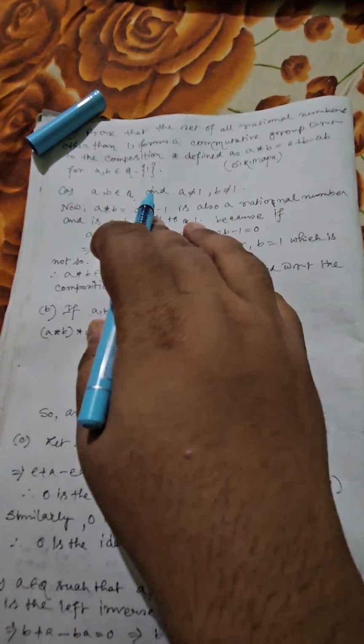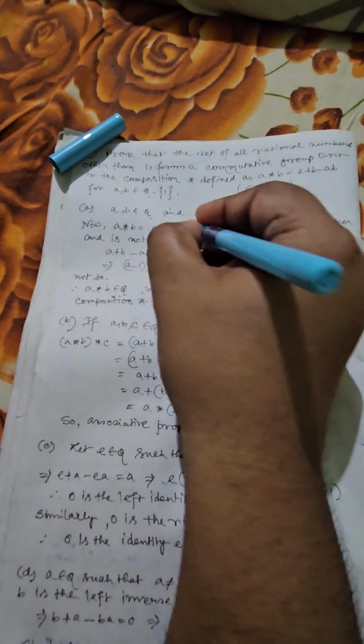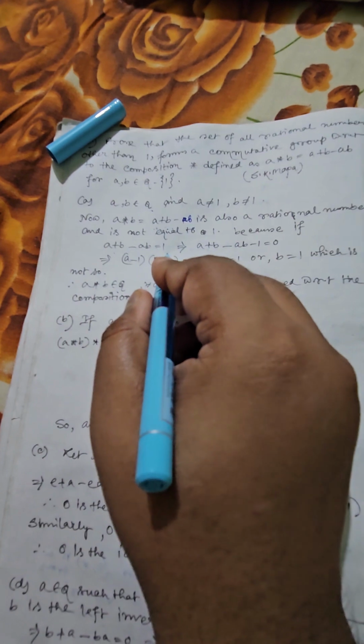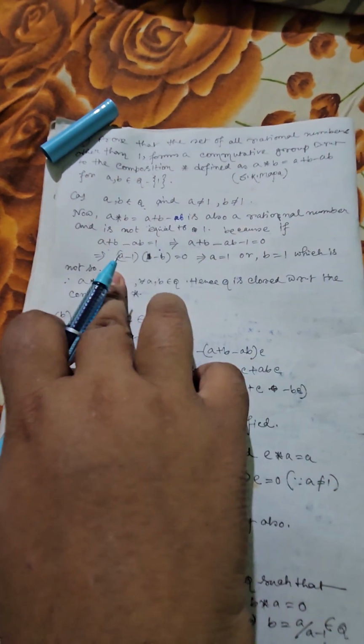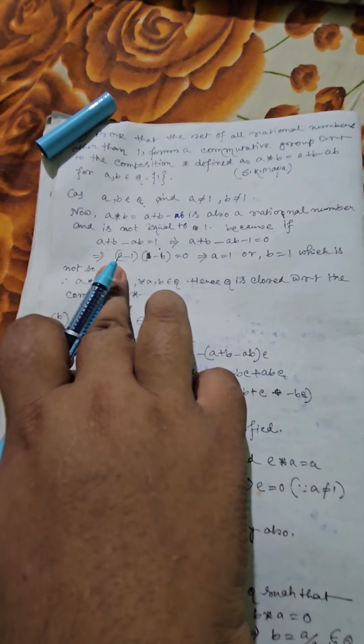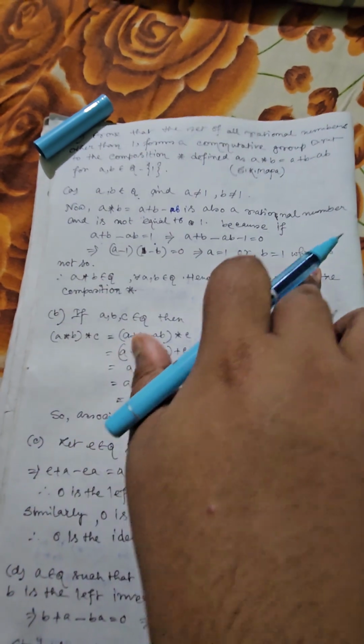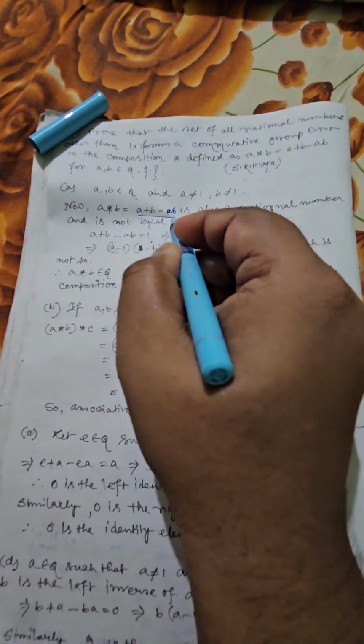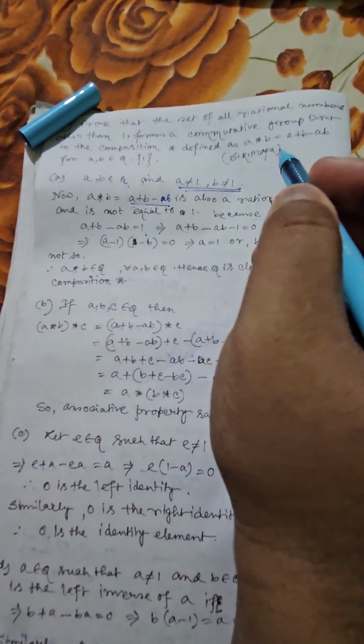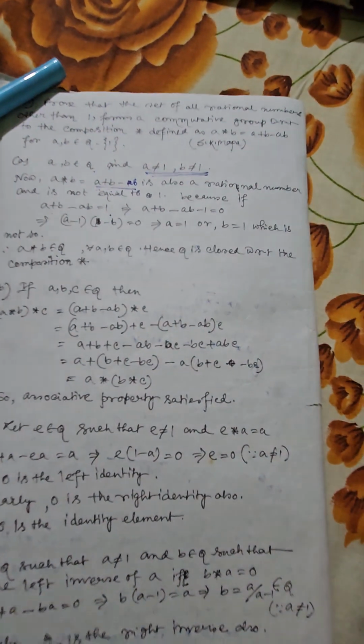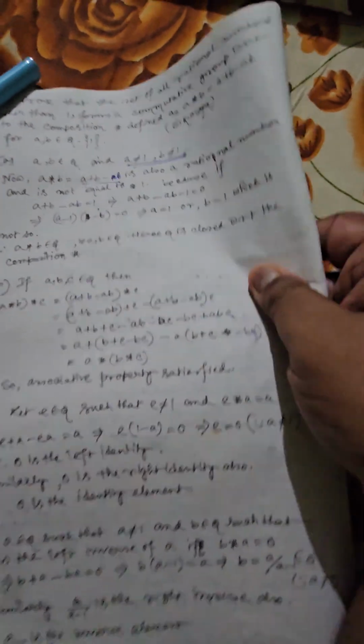Whenever you consider this structure, A plus B minus AB equals 1 means you can write this thing, so factorize this expression. In that case you will get A equals 1 as well as B equals 1. That means if this part is equal to 1, you are getting a contradictory result, because already you have assumed A and B are both different from 1.